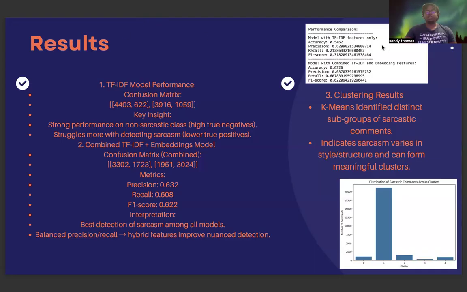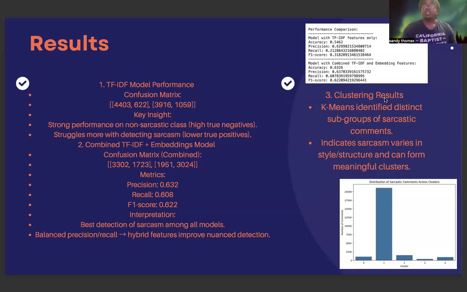I'm moving this over here so you can see my performance comparison. Just using the foundational model, I had about 55% accuracy, but when I combined the foundational model with embedding features, I got up to 63%. Not really the best, but we can see that when you start adding different models on top of the foundational model, you can have great improvements when predicting sarcasm.